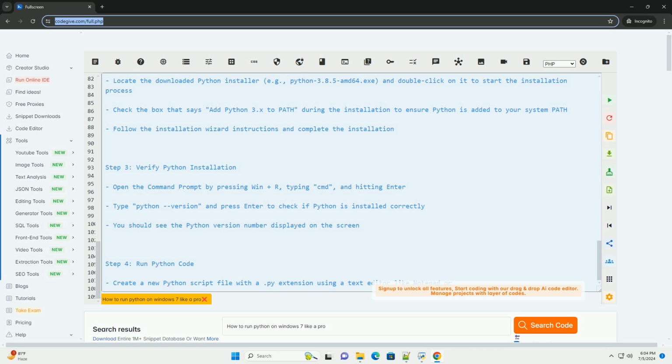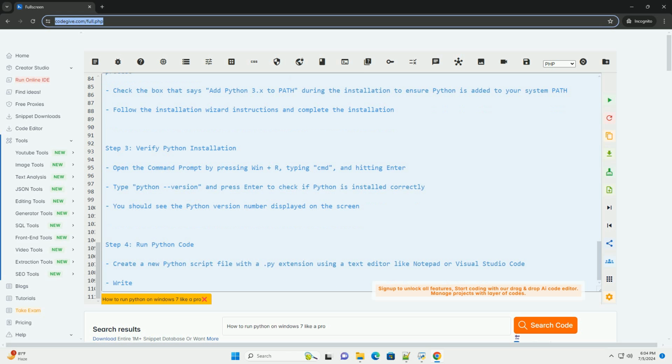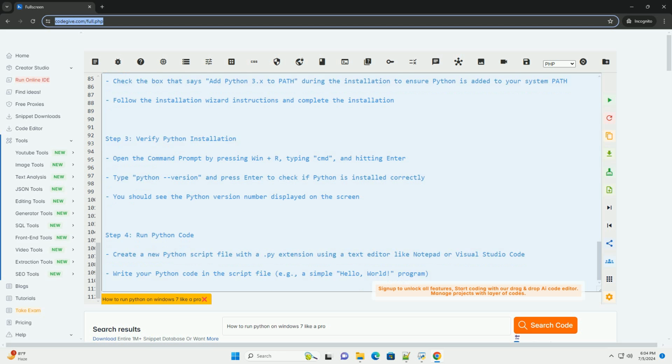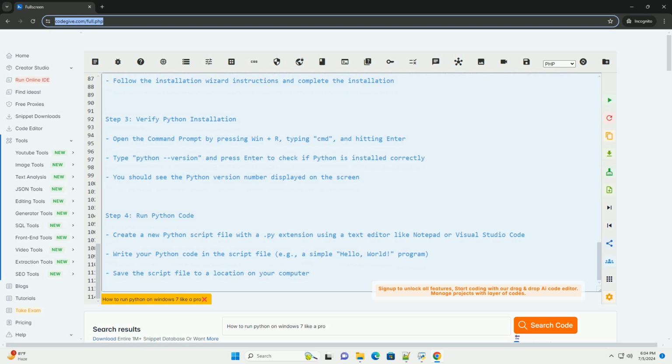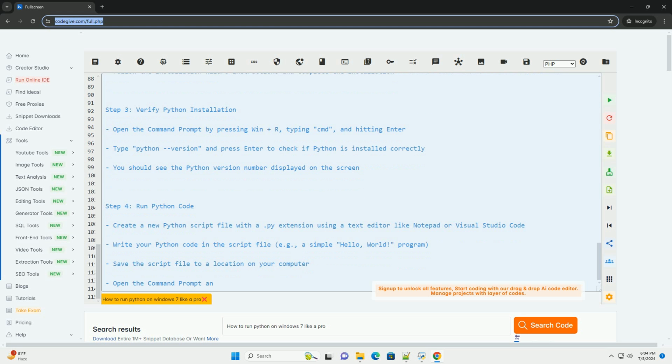Open the command prompt and navigate to the directory where your script file is saved using the cd command. Run your Python script by typing python scriptname.py and pressing enter. Replace scriptname.py with the actual name of your script file.